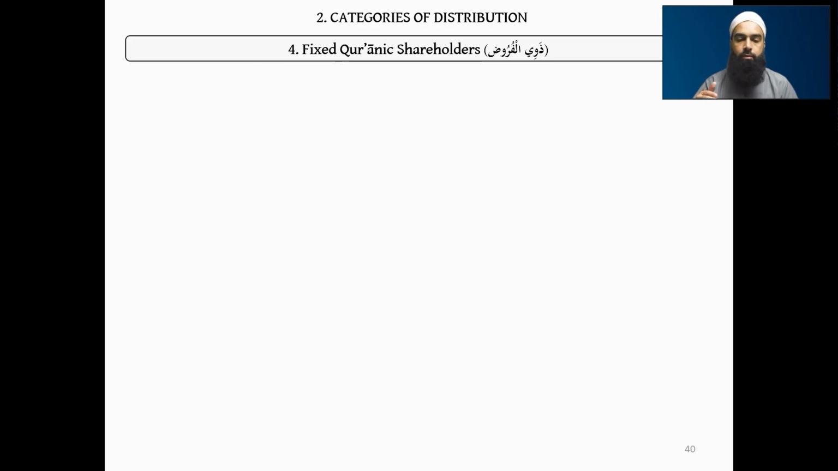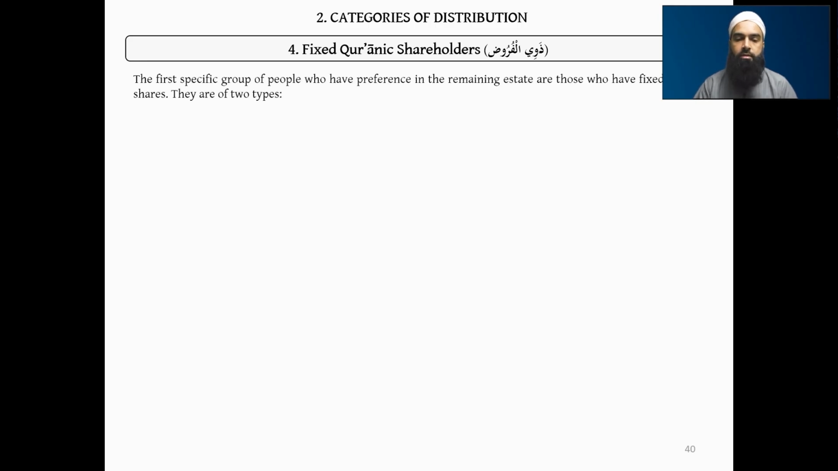And now obviously there would be at least 2/3 left over beyond the amount of the wasiyah, beyond the amount of the bequest. So that amount now, if there's no wasiyah, if there is no bequest, then we directly go to this step, which is we go to the fixed Quranic shareholders. And these are the first specific group of people who have preference in a remaining estate. And so the remaining estate, whatever's remaining, they will now get that estate.